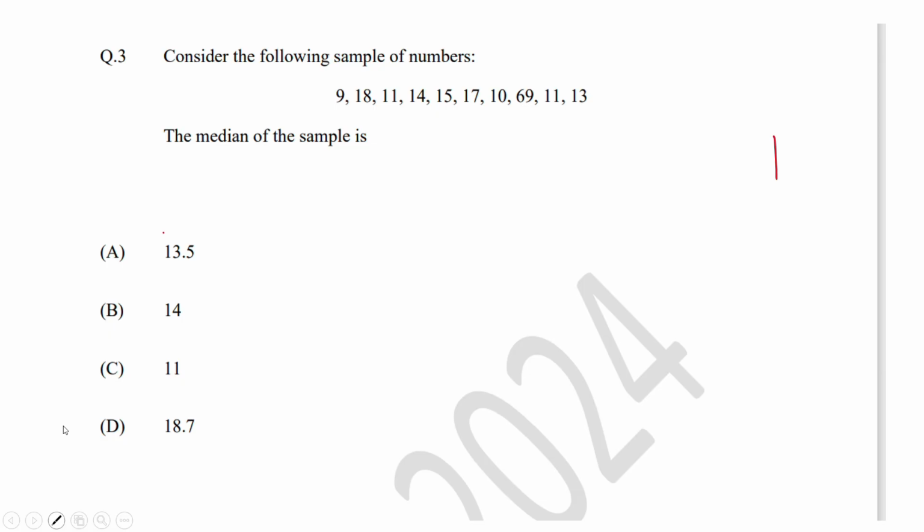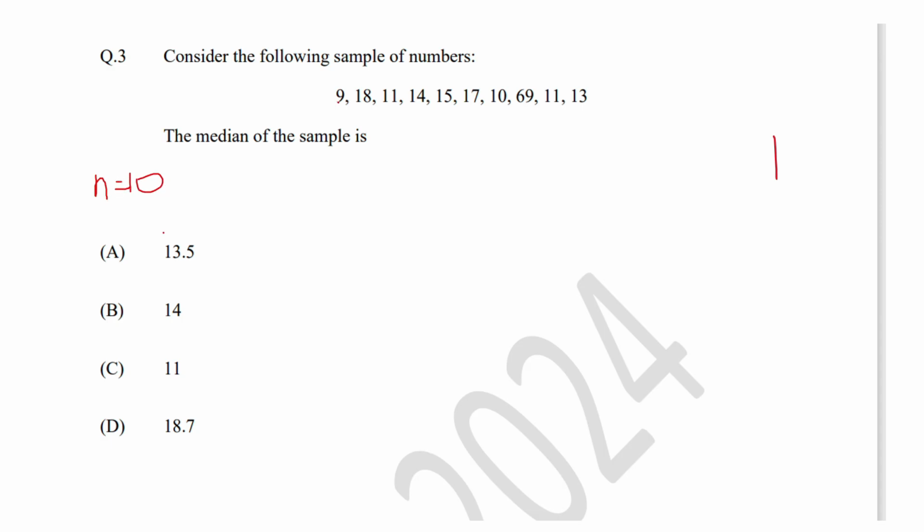Hello everyone. So this is the general aptitude question from GATE 2024 CSE. This is one of the simplest questions you can find in the whole paper. The question says that you have to find the median of the given sample. You have been given 10 numbers, so n is equal to 10.